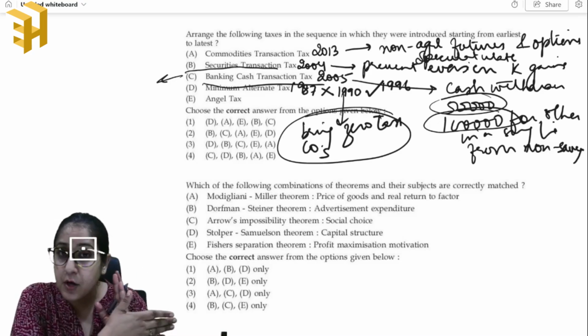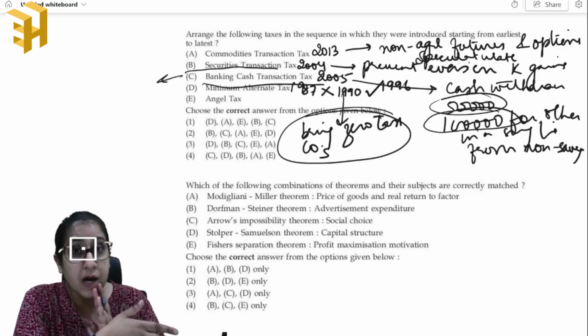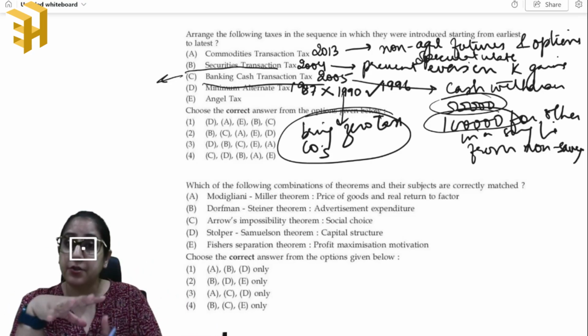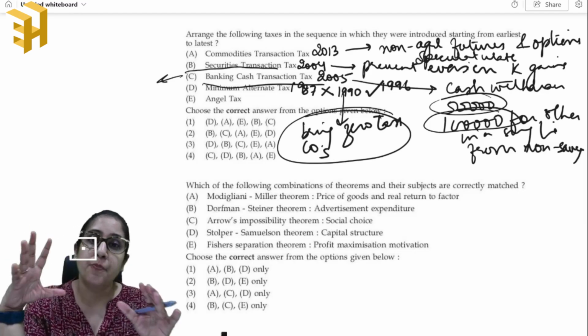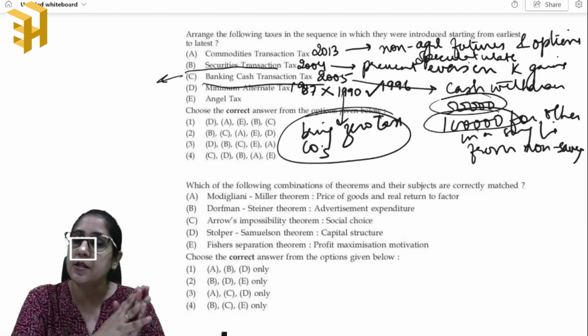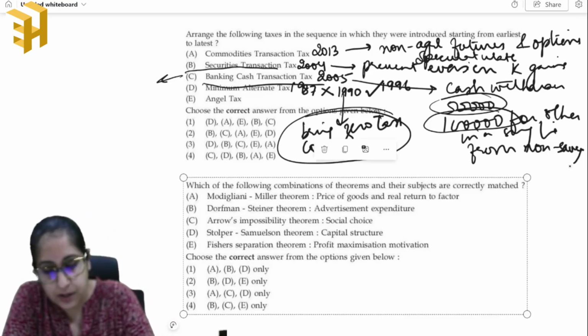So in simple words, the companies that were showing high profits but in some way or the other were not paying any taxes, the objective was to bring such companies under the tax net. Okay. Last is your angel tax.